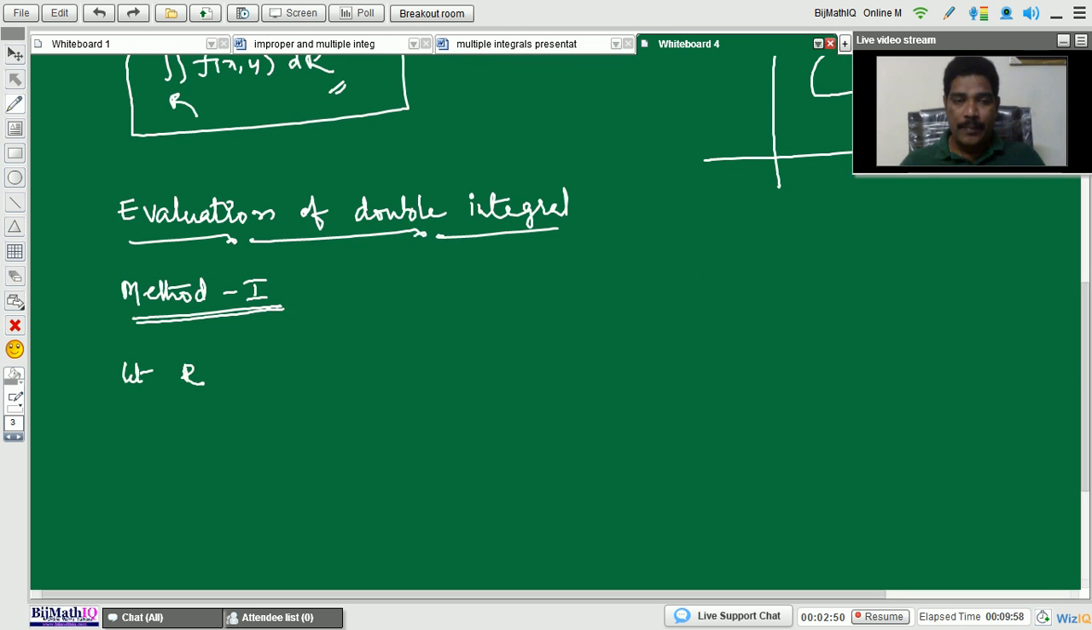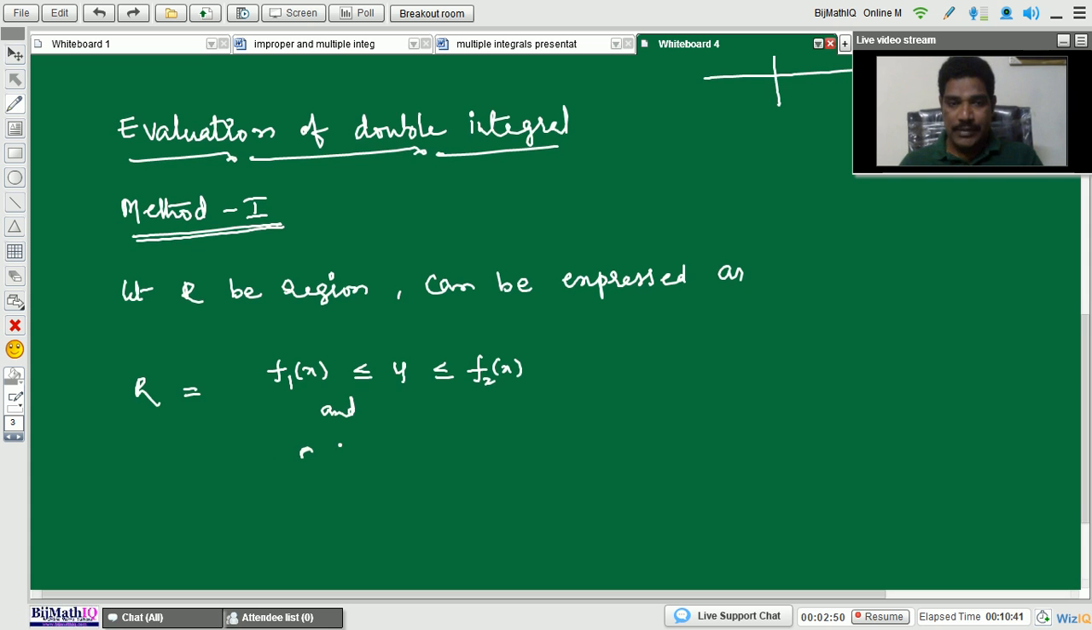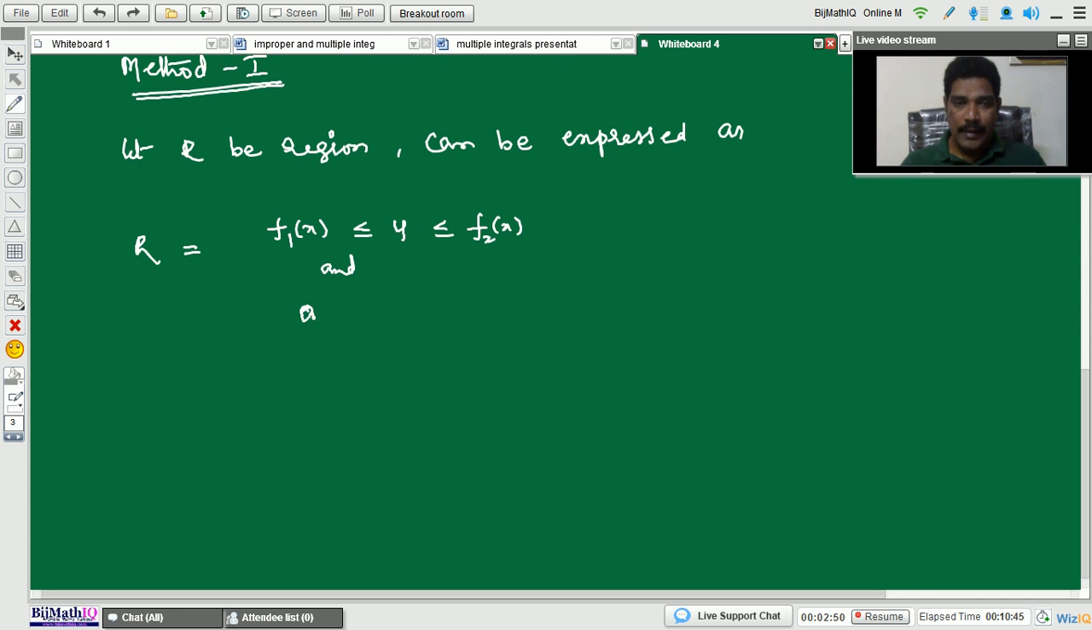So in method 1, let us take the region R. Let capital R be the region that can be expressed as capital R equals to, where there are two functions, that is, assume that f1 of x is less than or equal to y, is less than or equal to f2 of x, and x is defined as between a less than or equal to x less than or equal to b.